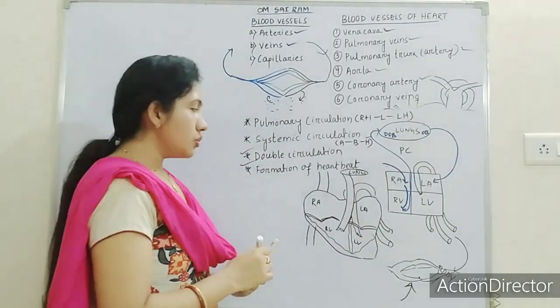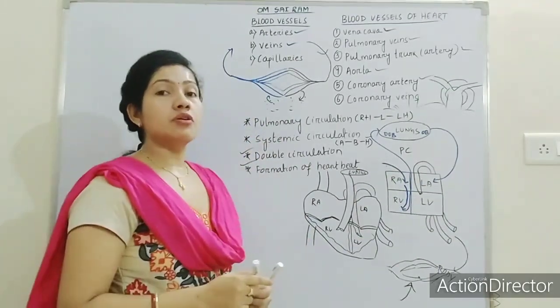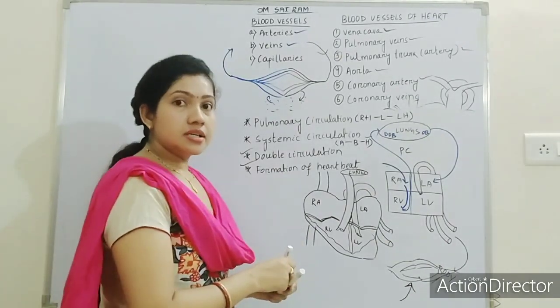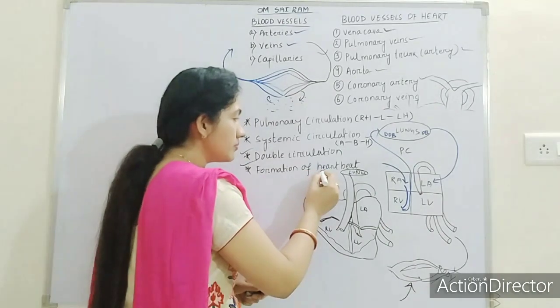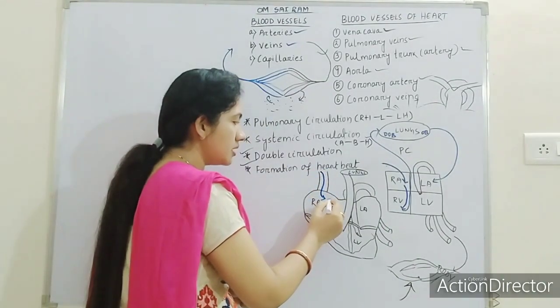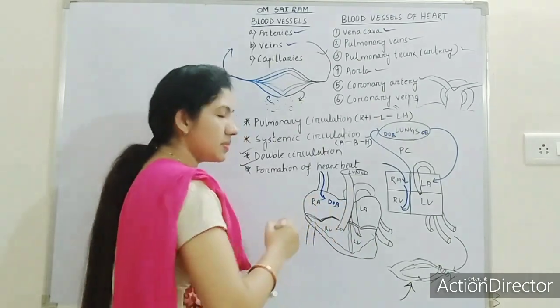So the right auricle will receive the deoxygenated blood from the superior vena cava and inferior vena cava. Which blood? Deoxygenated blood.